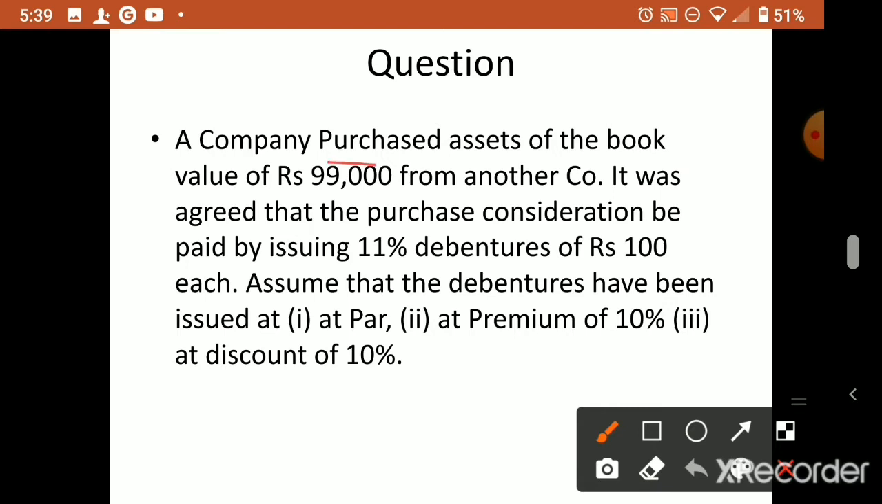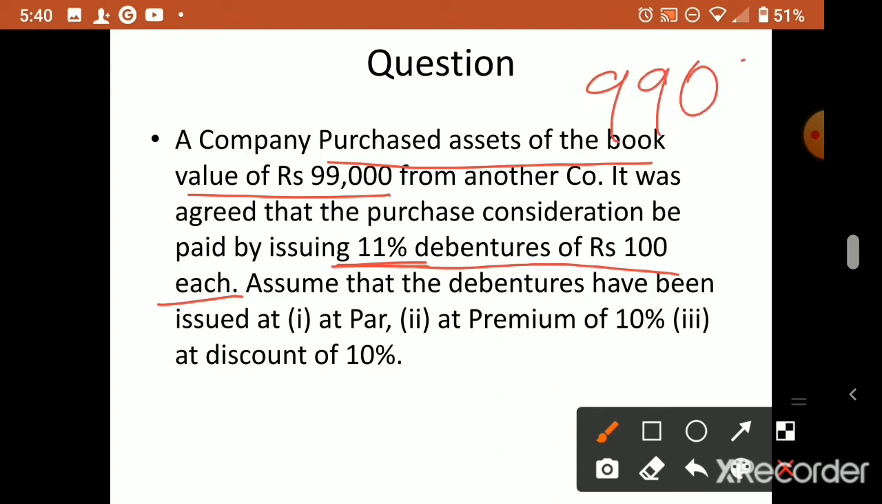A company purchased assets of the book value of rupees 99,000 from another company. It was agreed that the purchase consideration be paid by issuing 11% debentures of rupees 100 each. This 11% we need not calculate. Whenever we calculate interest, that time only we take the percentage. Otherwise, we just show the percentage as part of the name. So what is the purchase price of the asset? Something we purchased, all assets cost rupees 99,000.